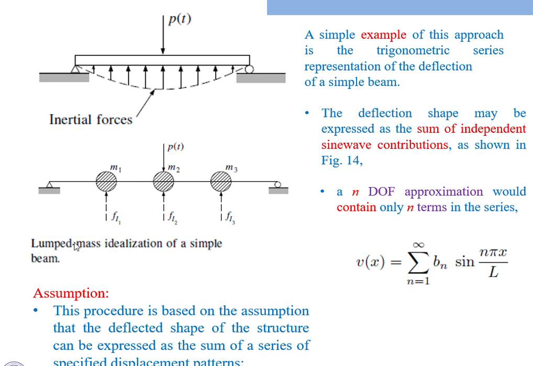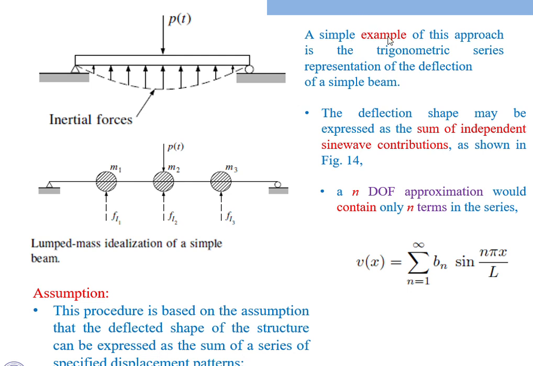In this one we assume some parameters, that means some assumptions are required. This procedure is based on the assumption that the deflected shape of the structure can be expressed as the sum of a series of specified displacement patterns. You can see that for this particular displacement pattern we got three idealized lumped masses, and we have idealized the lumped mass like this.